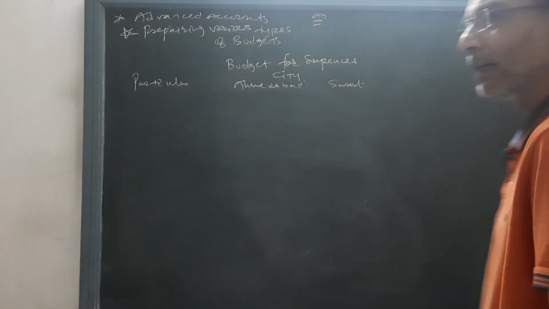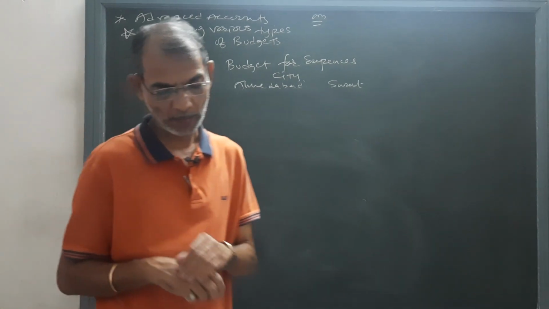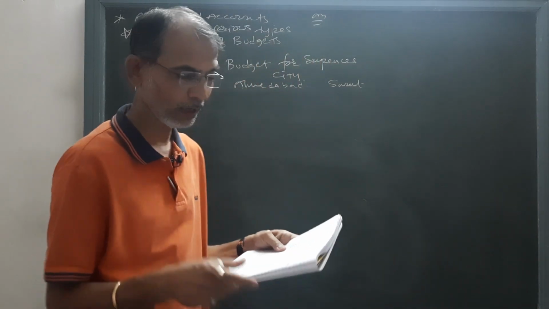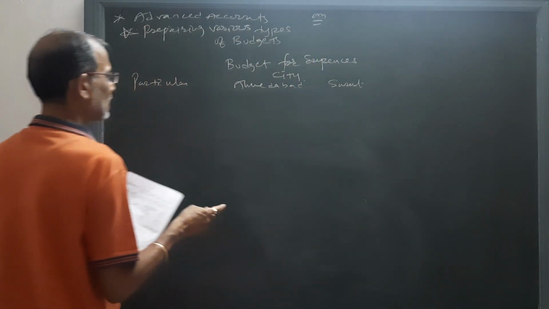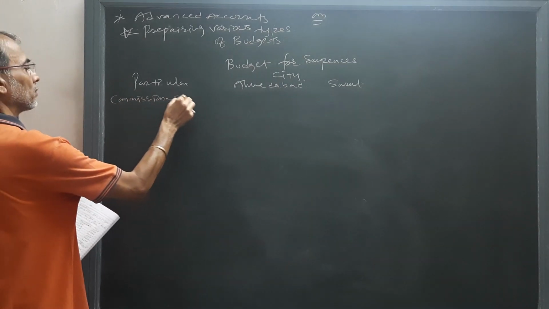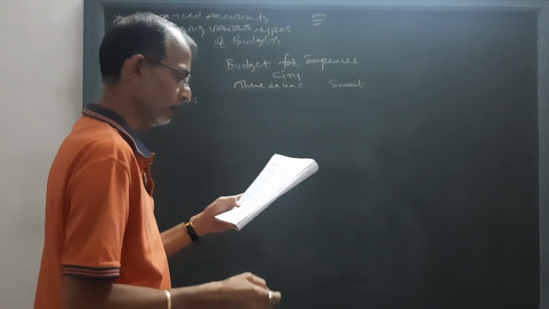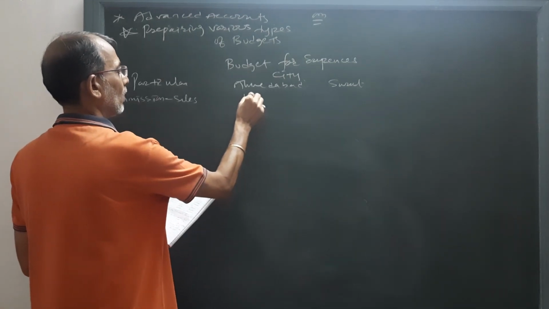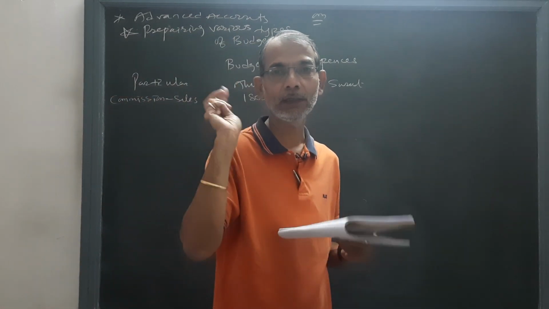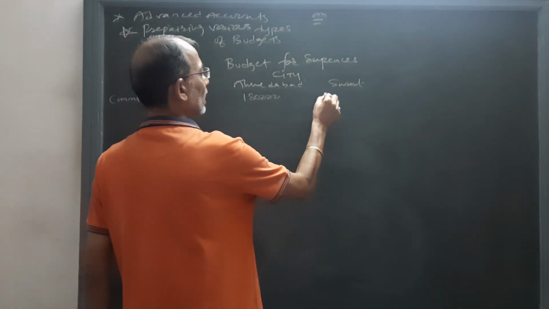Now students, different types of expenses are given and additional information is added. So according to that we will make changes and write all the expenses. First expense is commission on sales. It has been said that 20% will increase. So this will be 1 lakh 80,000. Earlier it was 150, adding 20%, 30,000 will increase, and this will become 1 lakh